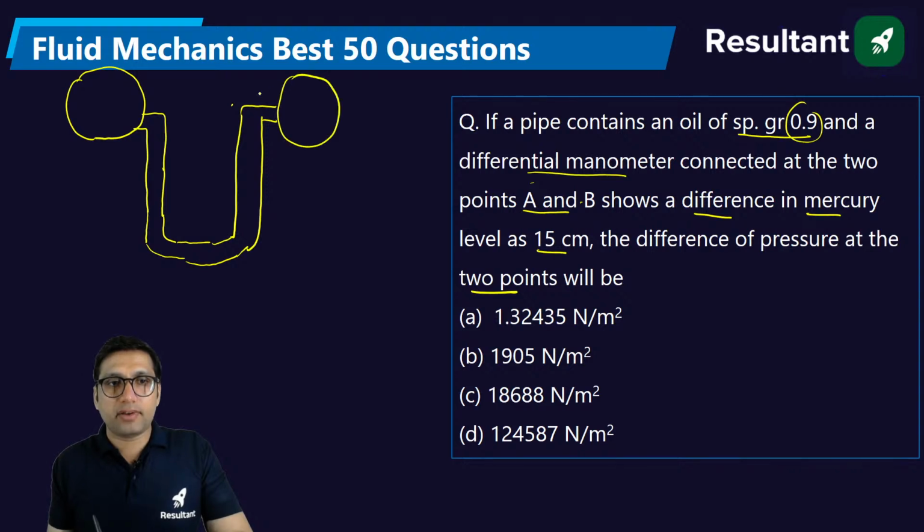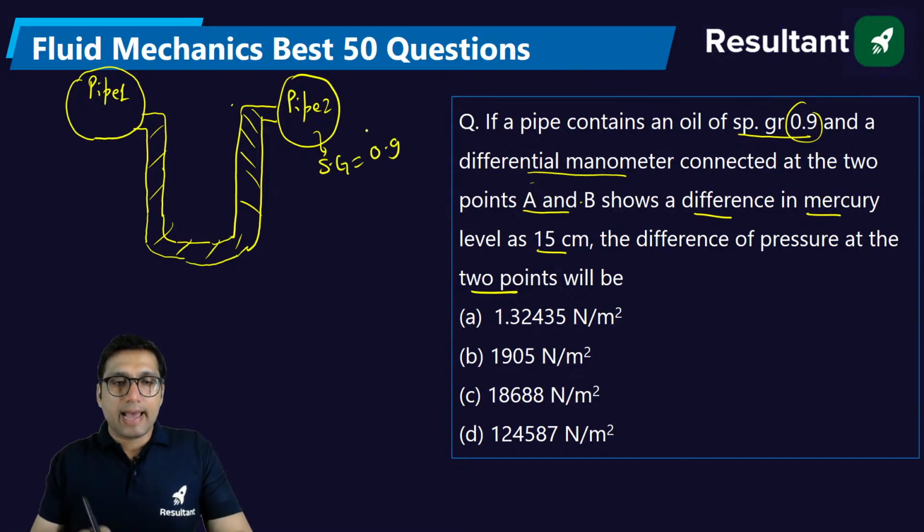So let's say these are the two pipes. This is pipe number 1 and this is pipe number 2. This is a manometer. The pipe contains oil whose specific gravity is 0.9, and obviously the manometer contains fluid which is mercury, whose specific gravity is 13.6.